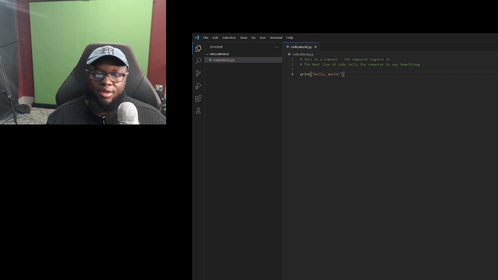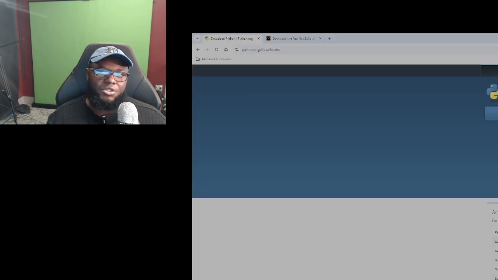It won't run if you don't have the Python package installed in your system, so you have to install the Python package, which is here. If you just search Python, get the latest version for Windows, if you're using Windows. If you're using Linux, you can also install it in Linux. Mac also, if you're using a MacBook. So it all depends, obviously, right?